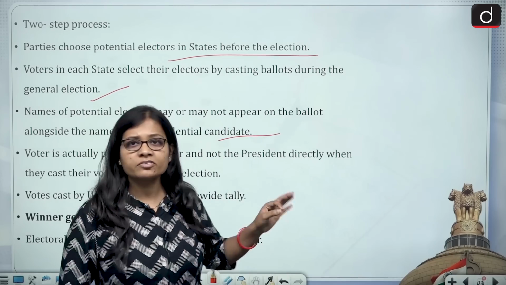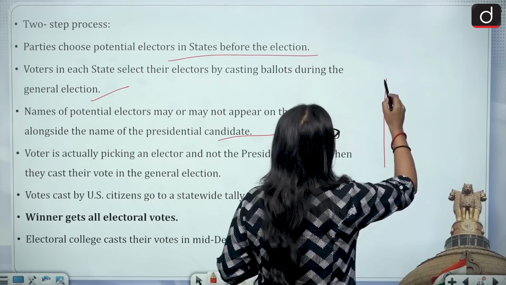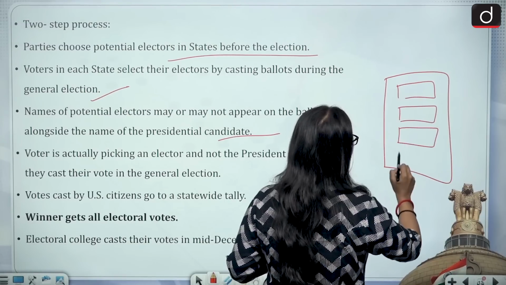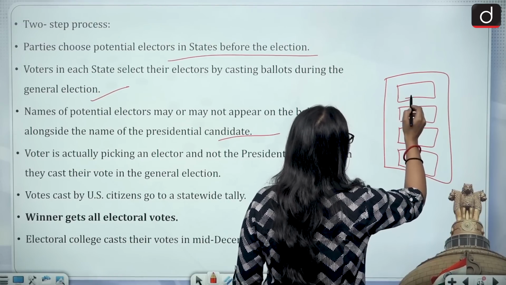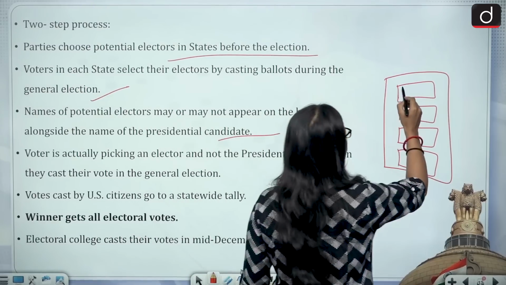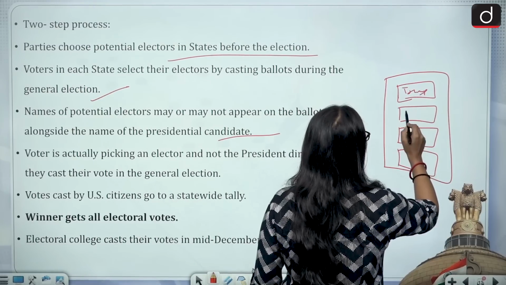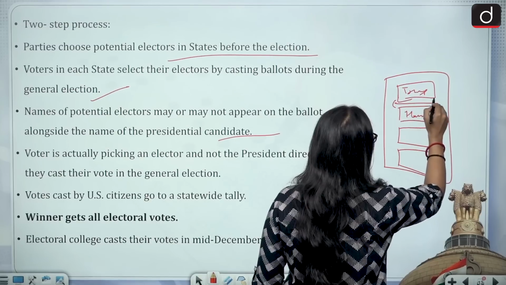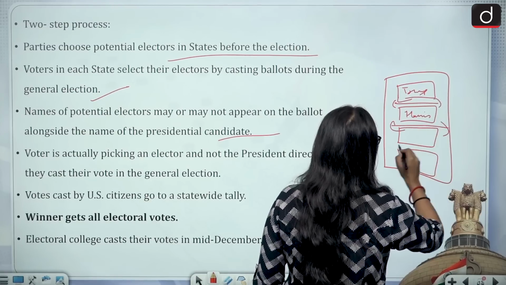How are ballot papers made in the US? Imagine this is a ballot paper and the names of the candidates are written here. If a person is from the Republican or Democratic party, then the name will be written like this: Trump or Harris, and then the name of the elector will be written below it.